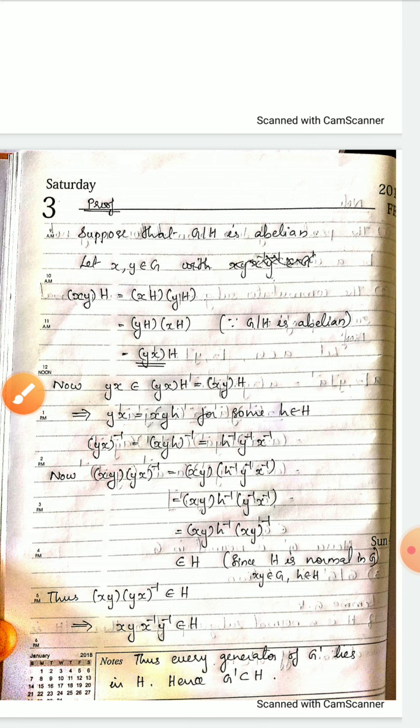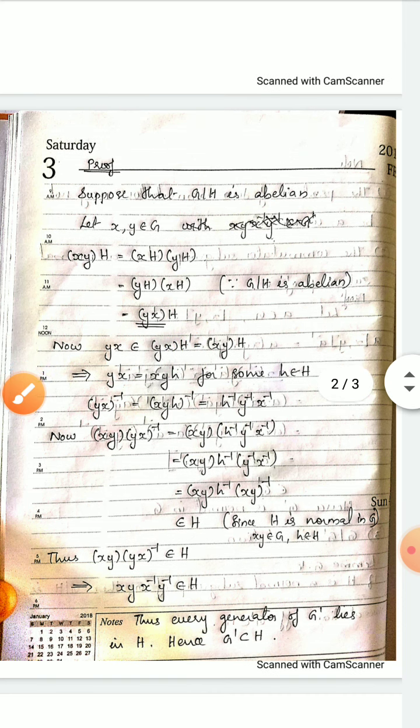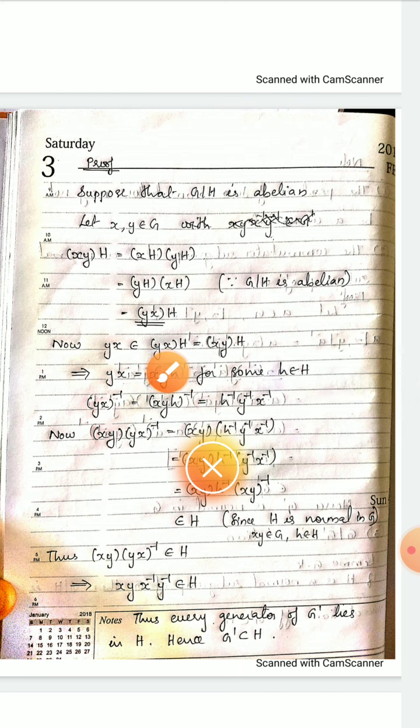Since a is always an element of the coset aH, like that yx is an element of the coset yx into H, and we had proved that this yx into H is the same as xy into H. So we got yx is an element of the coset xy into H. Any element in the coset xy into H can be taken as xy into small h for some h element of H. So yx is equal to xy into small h for some small h element of capital H.